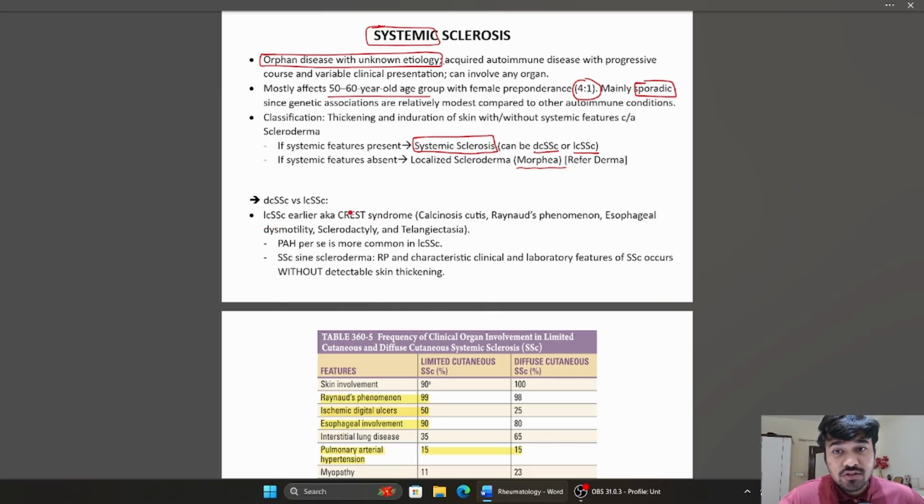LcSSc was earlier also known as CREST syndrome, which itself is a mnemonic where C stands for calcinosis cutis, R for Raynaud's phenomenon, E for esophageal dysmotility, S for sclerodactyly, and T for telangiectasia. Right, so this CREST mnemonic will help us differentiate dcSSc from lcSSc.